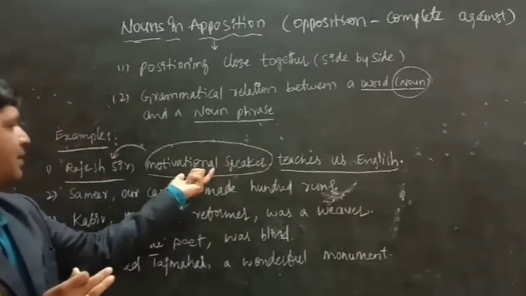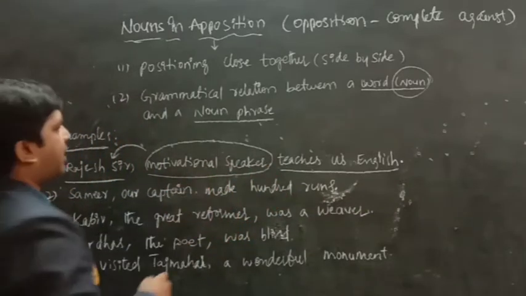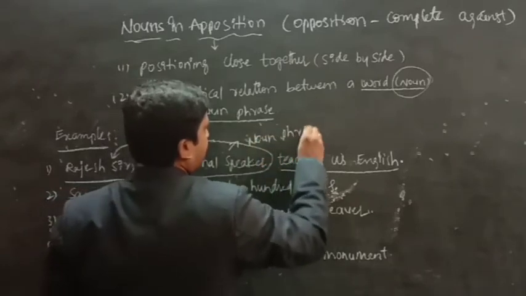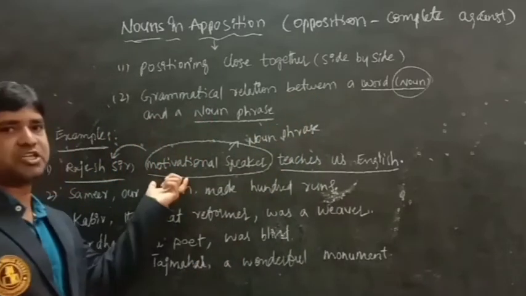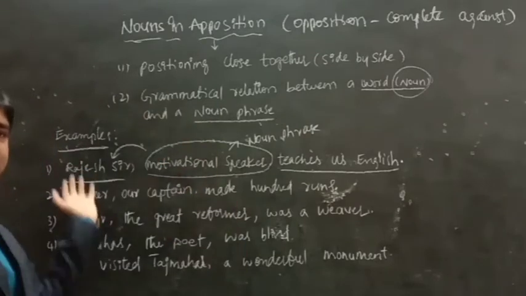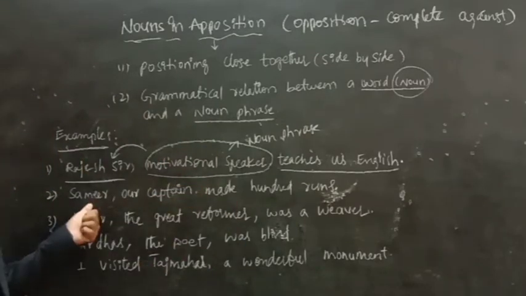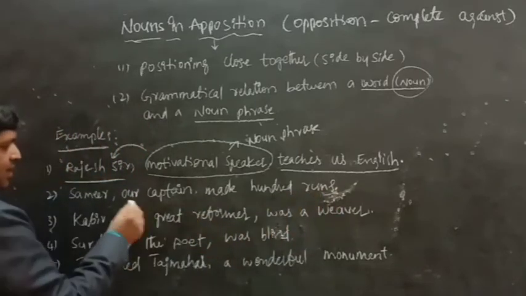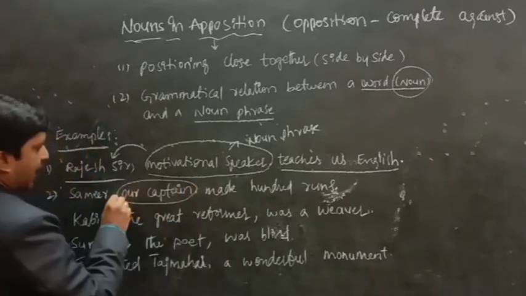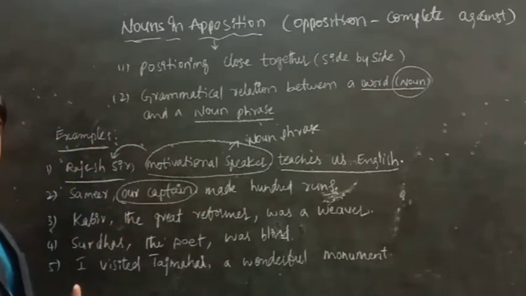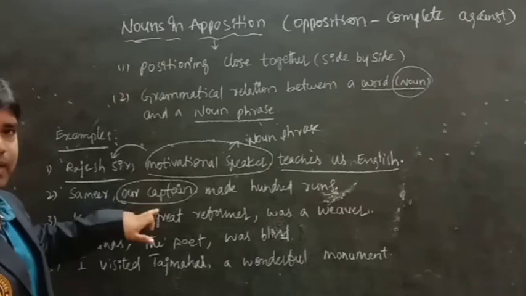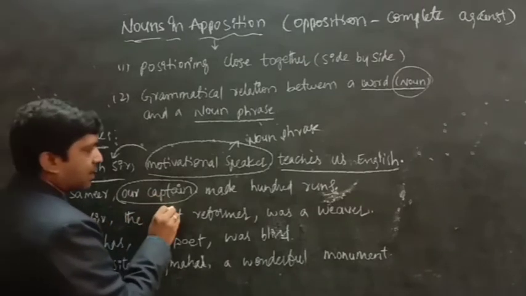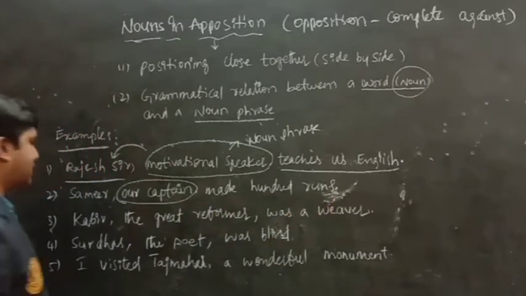Here we added some additional information. We call it a noun phrase. Noun phrase. It gives some additional information about the first noun. Here, Samir made 100 runs. Here, we added our captain to explain who is Samir, and we are giving some additional information. Samir, our captain, made 100 runs.